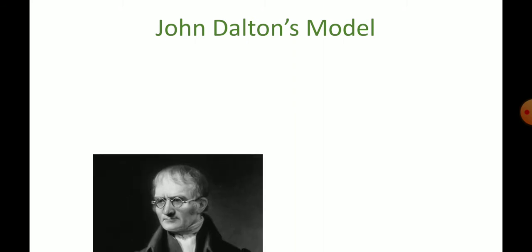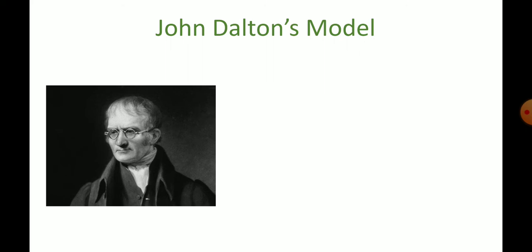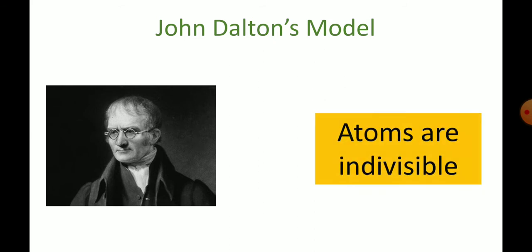Look here. The first attempt in explaining the internal structure of an atom was made by a scientist called John Dalton. This is the picture of John Dalton, and according to him, matter is made of atoms, but atoms are considered to be indivisible particles. They cannot be divided, and we cannot study the inner structure of atom. According to whom? According to the scientist John Dalton. But this theory failed.